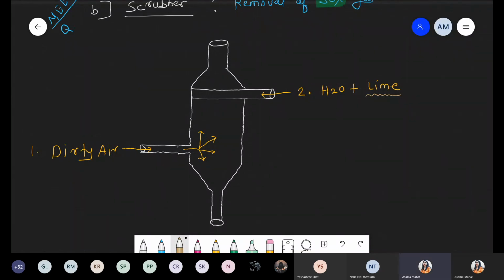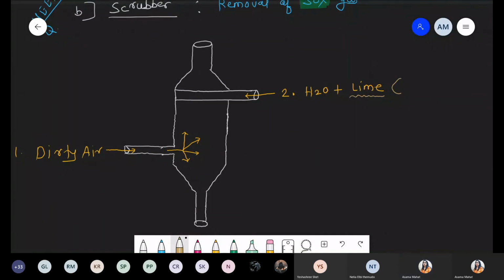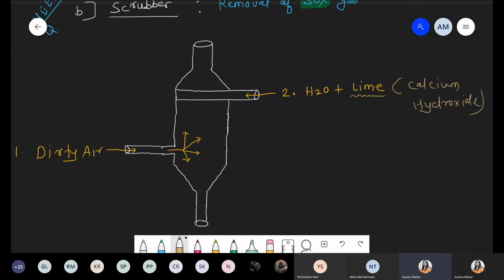Calcium oxide or calcium hydroxide? Okay, so definitely it is part of this calcium oxide or calcium hydroxide. So we are taking calcium hydroxide. Such lime or the calcium hydroxide along with water, it should be released inside this scrubber.